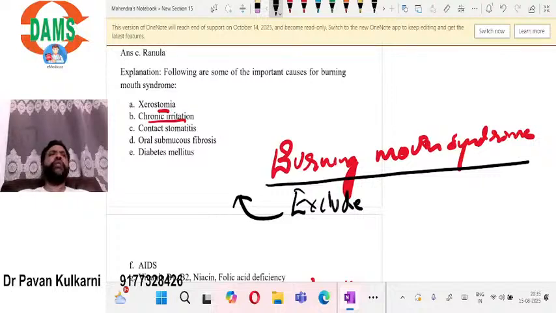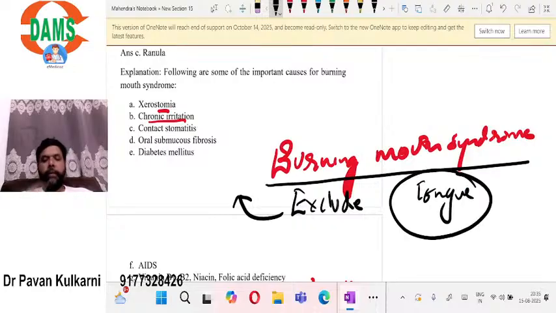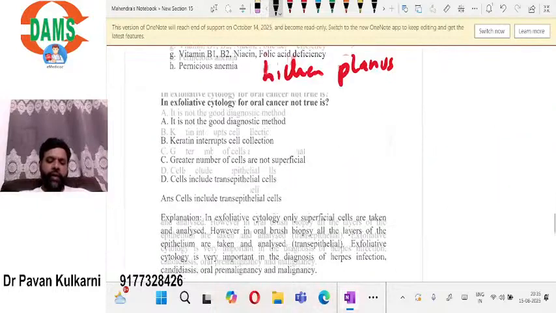Typically in a burning mouth syndrome patient, the burning sensation will affect the tongue. Burning mouth syndrome patient usually complains of tongue involvement, that too the tip of the tongue involvement.